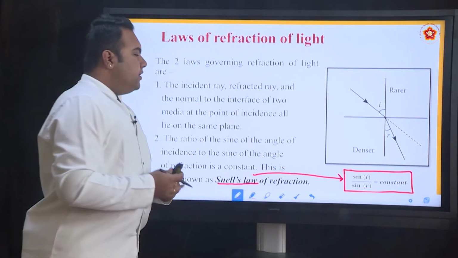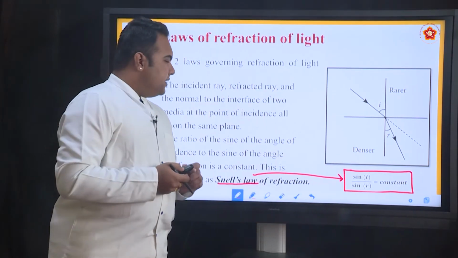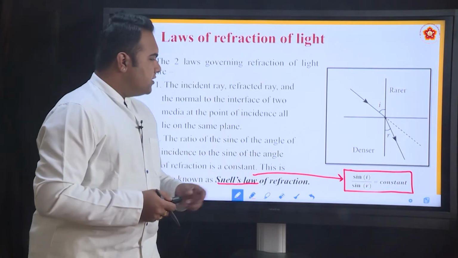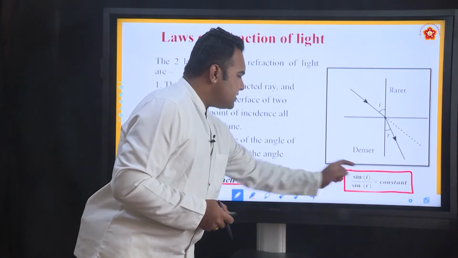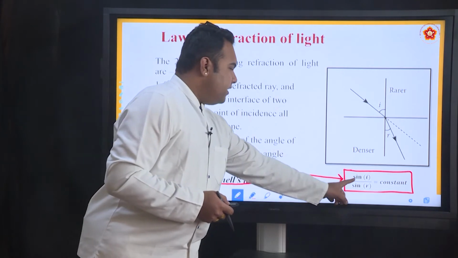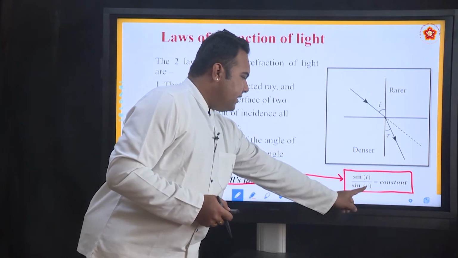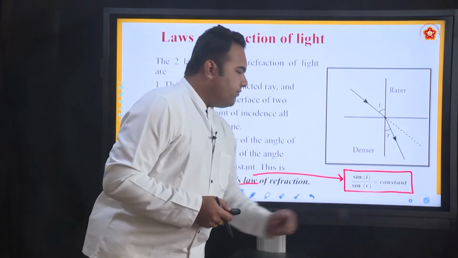Now, when we learn about the mathematical identities and trigonometric identities, you will then understand what this sin means. So sine of angle, and i is an angle, angle of incidence, r angle of refraction.